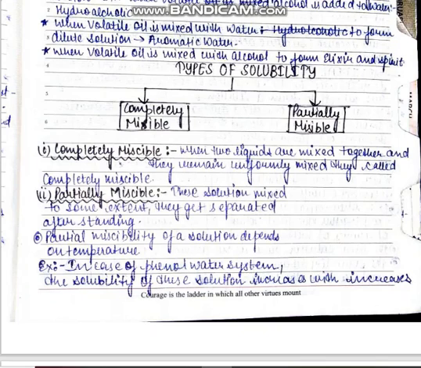So first of all, what is the difference between completely miscible solution and partially miscible solution? In case of completely miscible solution, they will not separate out from each other upon standing. They are miscible to a higher extent.